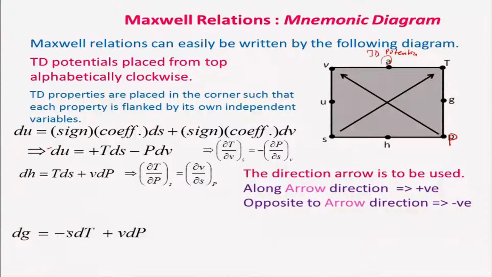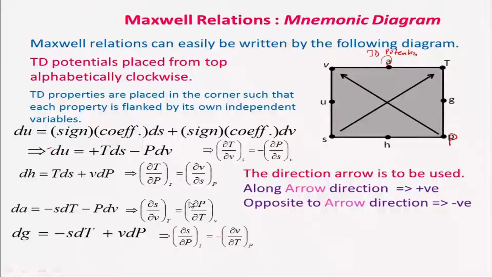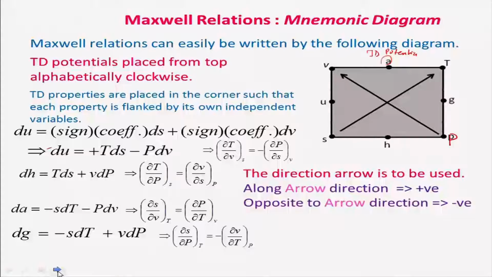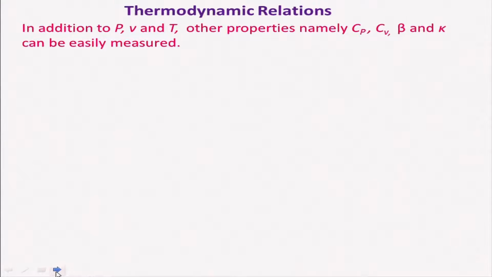For P, the coefficient is V, which is in the same direction of the arrow, so it is positive. Similarly, for the Helmholtz function, dA is equal to minus SdT minus PdV, and you can get a Maxwell relationship. This is the way you can remember the Maxwell relations, so that you can utilize them for solving problems very easily.